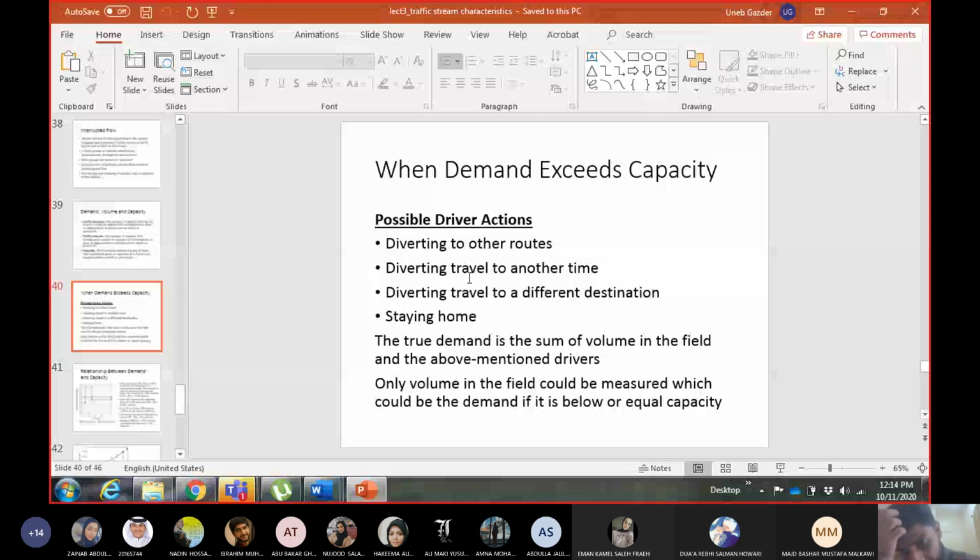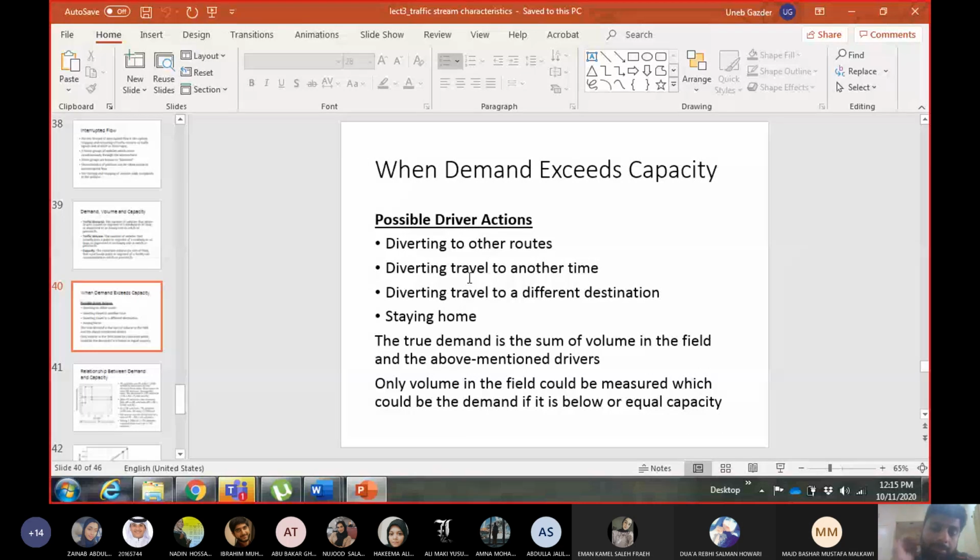So these extra vehicles will cause a traffic jam, and these drivers may say, it doesn't matter even if I don't have the space, I will just wait in the traffic jam till I have my chance to move out. So this is one action of the driver, that he doesn't make any change in his travel plans and he goes ahead with his trip and becomes a part of the queue and the traffic jam. But there are other actions which may be available to some drivers.